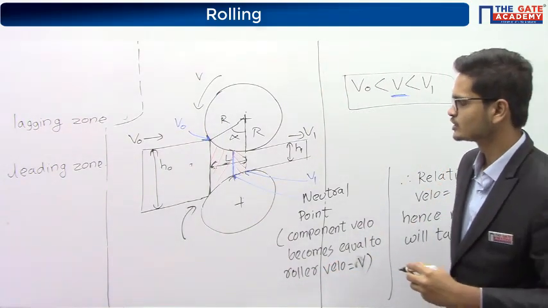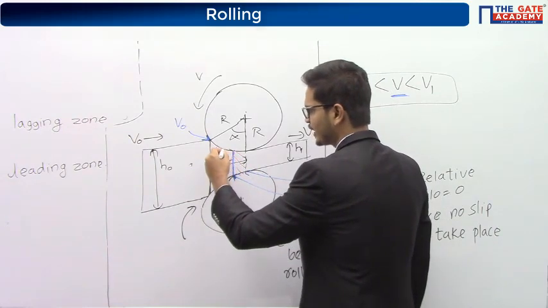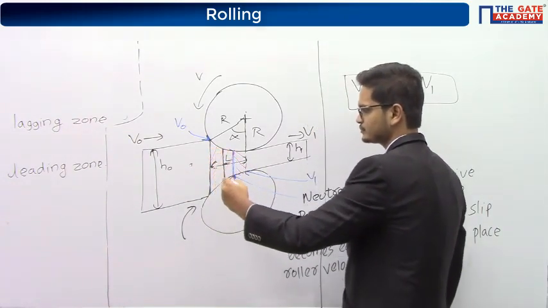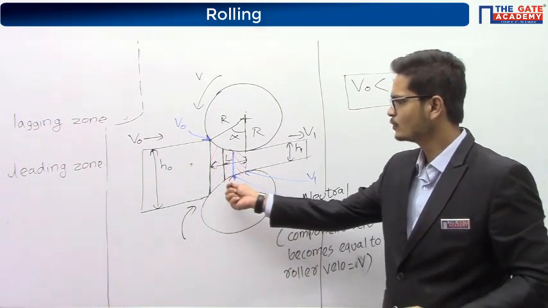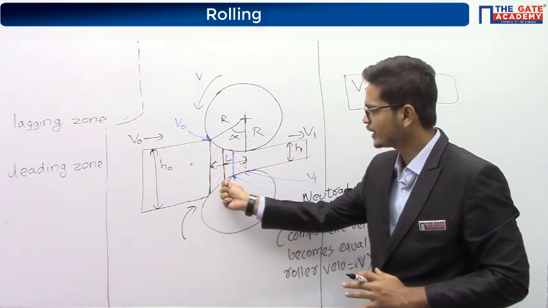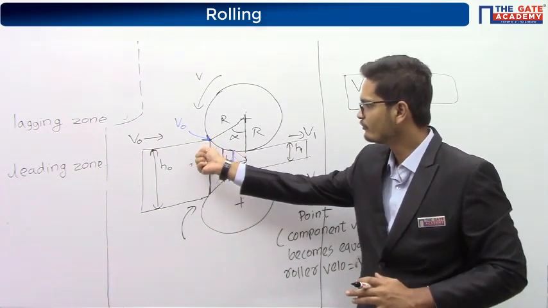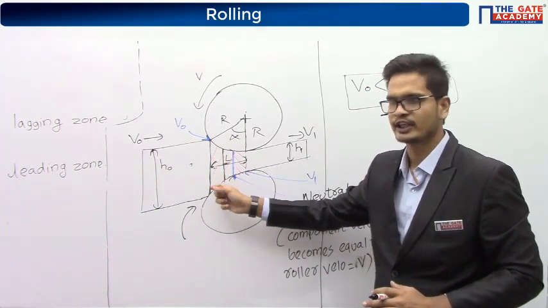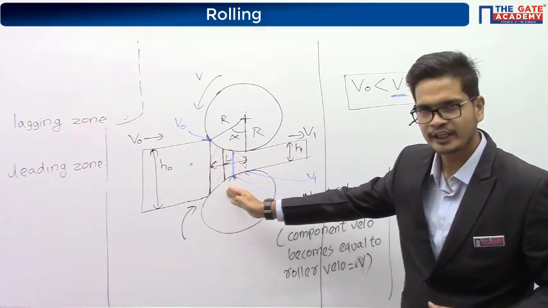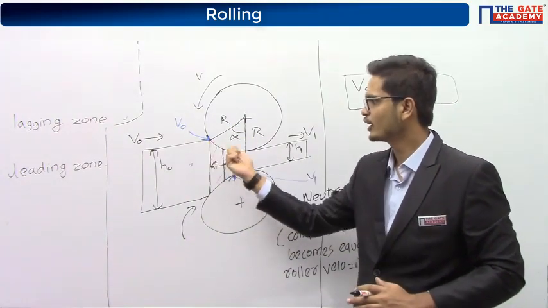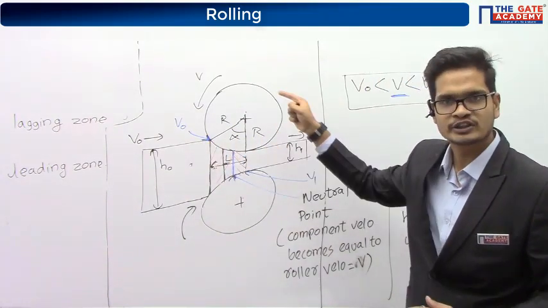Similarly, take any random point, let's say this plane. Here also, we have some velocity of the component. This velocity will lie between V0 and V. But what is the velocity of the roller?